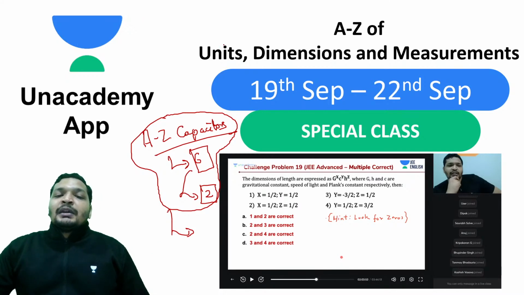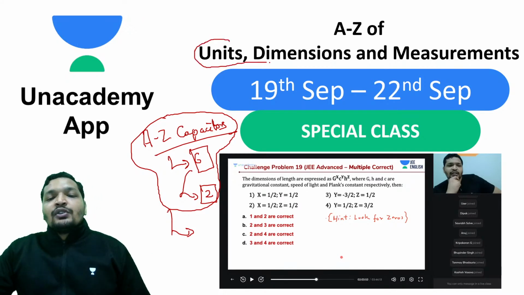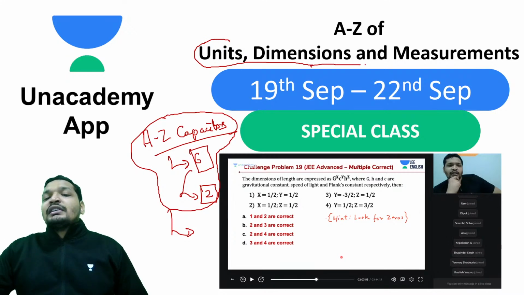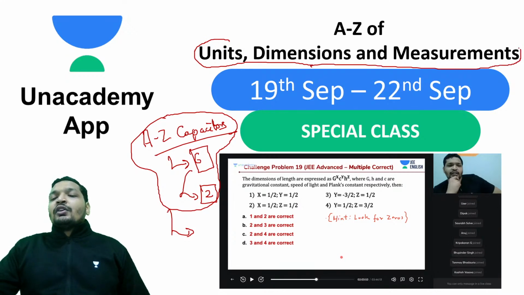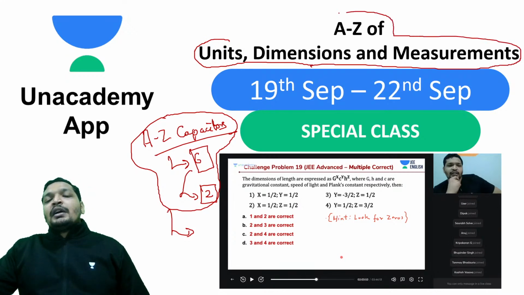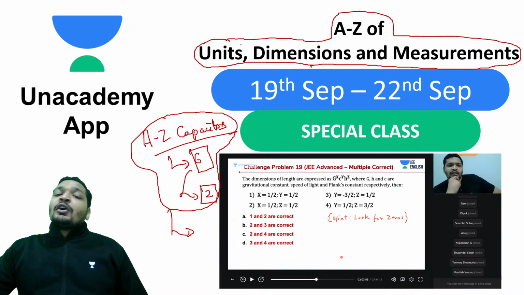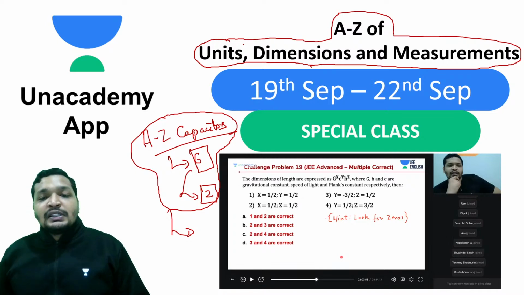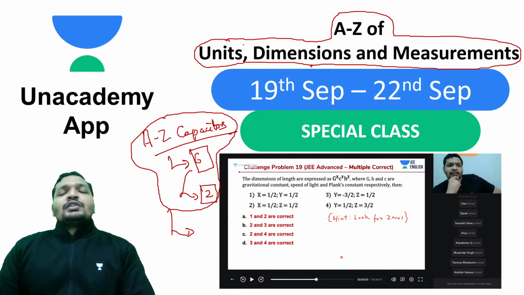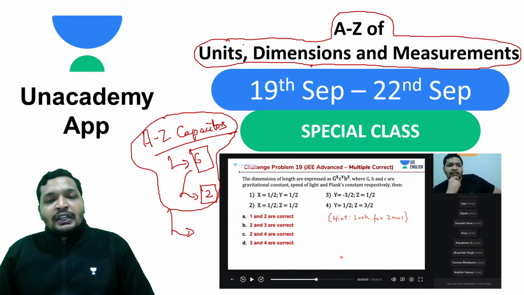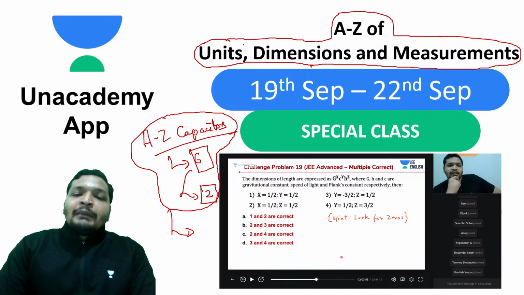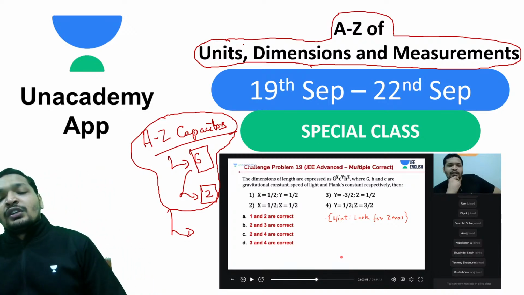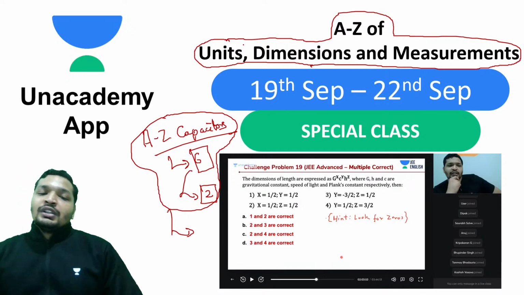Units, dimensions and measurements notes are available, capacitor notes are available, current and electricity notes are available, and soon you'll have the rest of the notes on the Unacademy learning app. We will keep adding pages, and those pages will also be saved. If you have any difficulty finding the notes, come to the Unacademy learning app sessions to download them. You can check out my past lectures and download the notes.